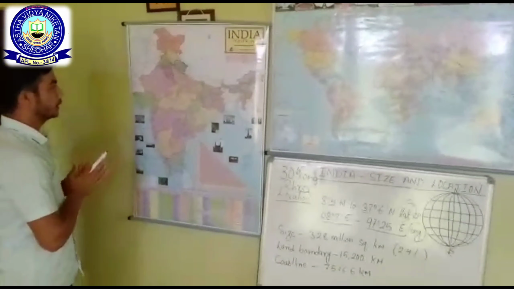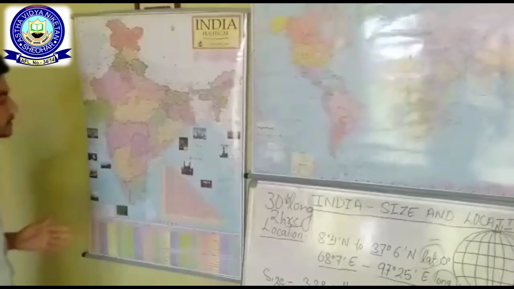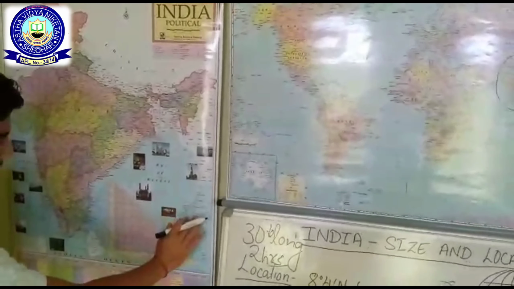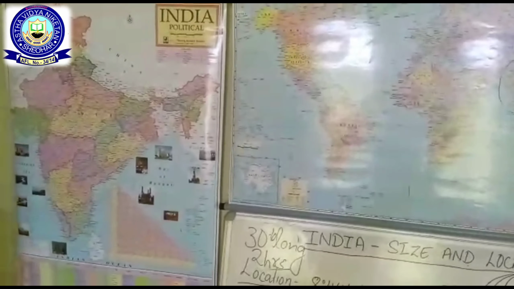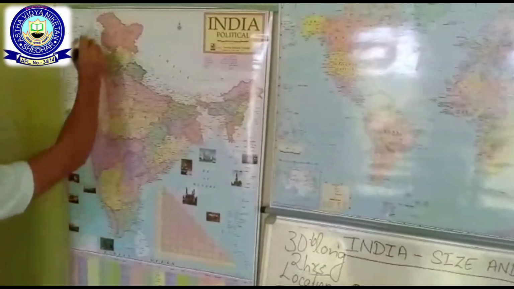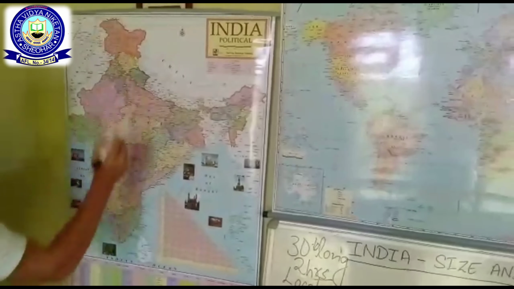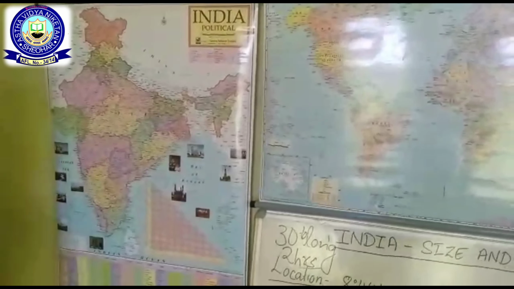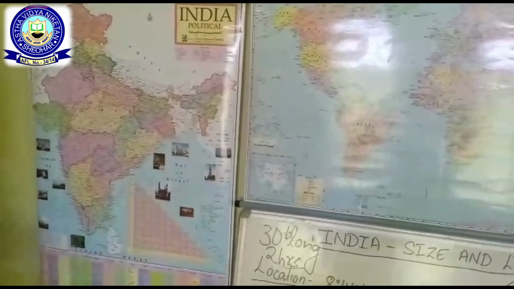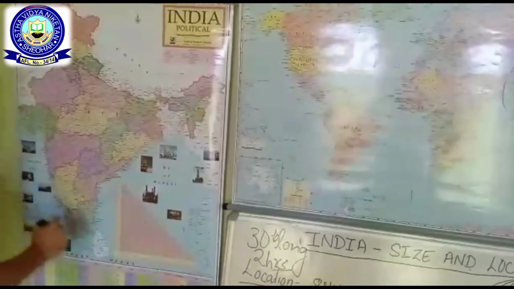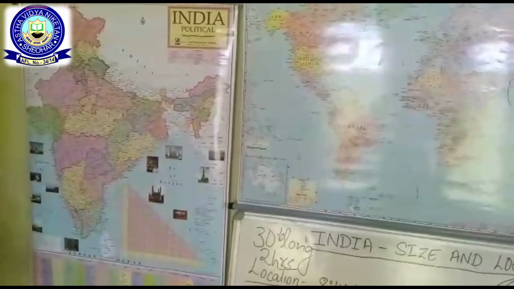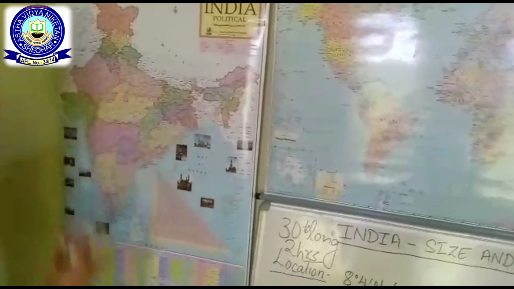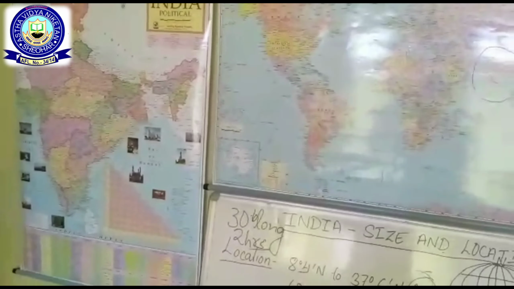This is the Indian mainland. What is the Indian mainland? If we exclude the Andaman and Nicobar Islands and Lakshadweep Islands, the portion from Jammu and Kashmir to Kanyakumari is known as the Indian mainland. If we exclude the two groups of islands, the whole India is known as the Indian mainland. If we include Lakshadweep and Andaman and Nicobar Islands, it is known as the Indian Union.